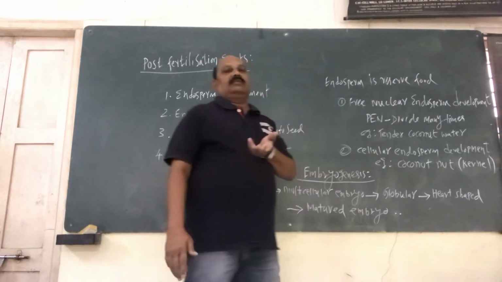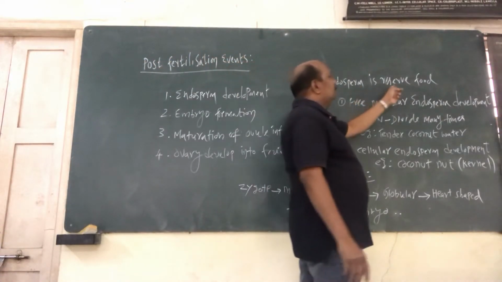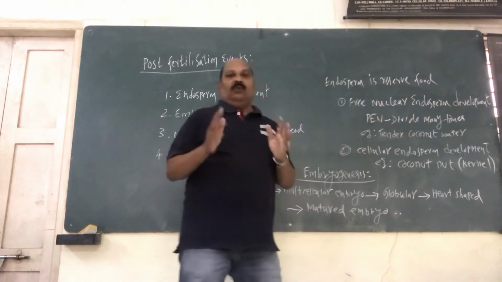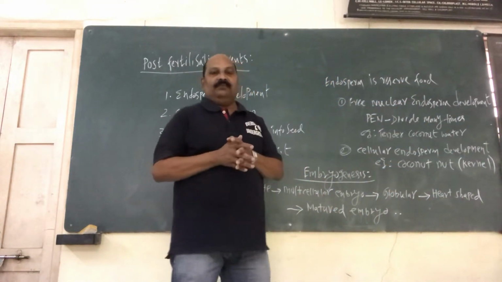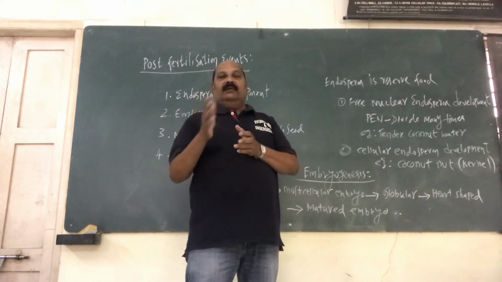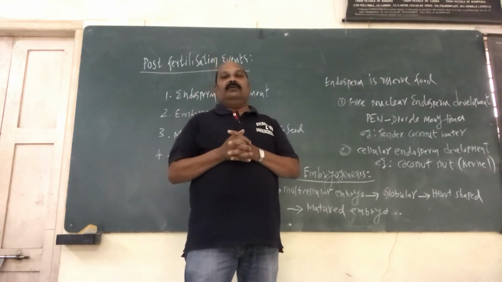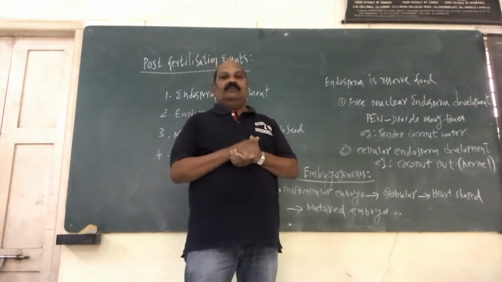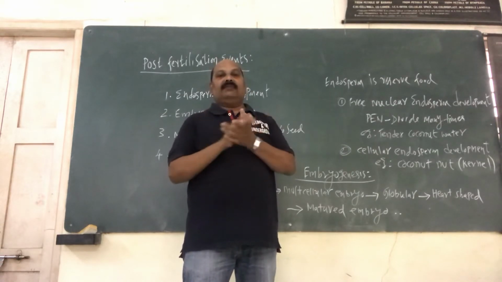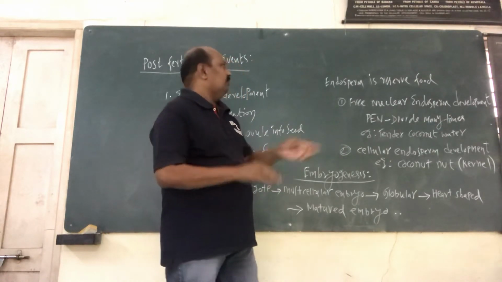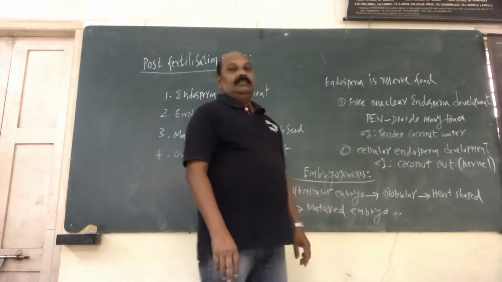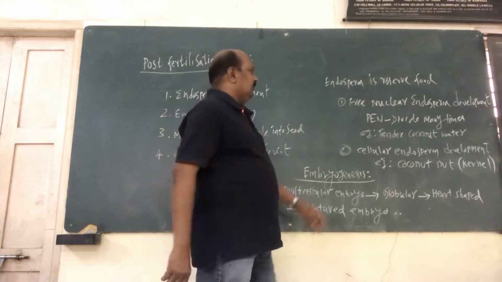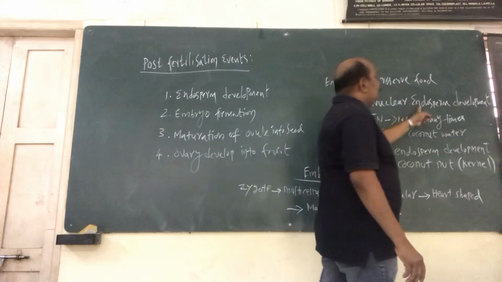What is the endosperm first of all? Endosperm is a reserve food material, means once fertilization is over, the growing embryo needs a lot of reserve food material for the support of its growth. So first of all there is a need for production, synthesis of reserve food material. It is taking place in two ways. Number one, free nuclear endosperm development.